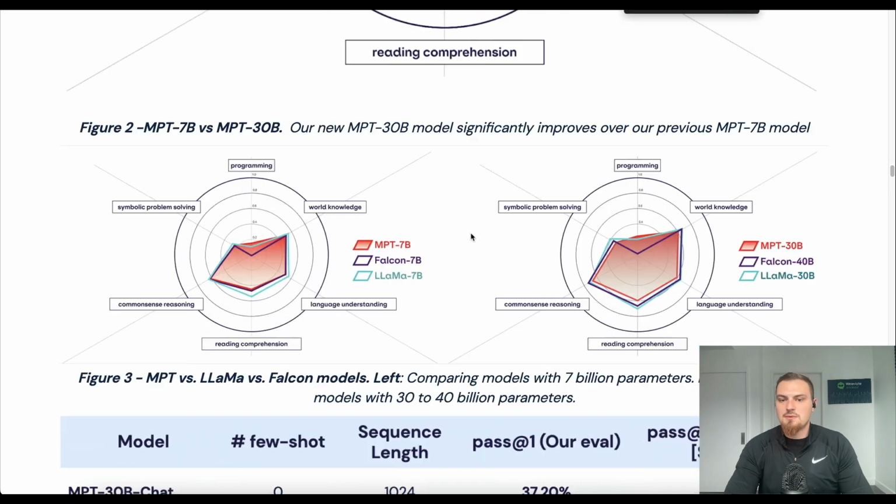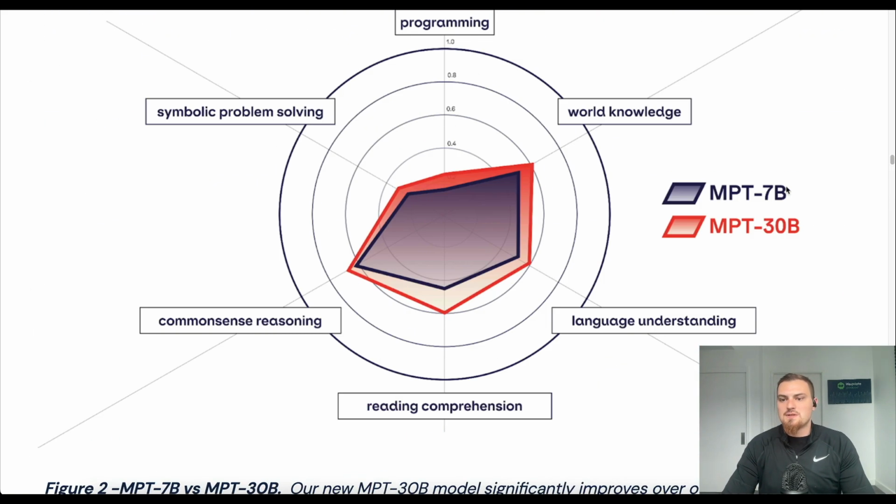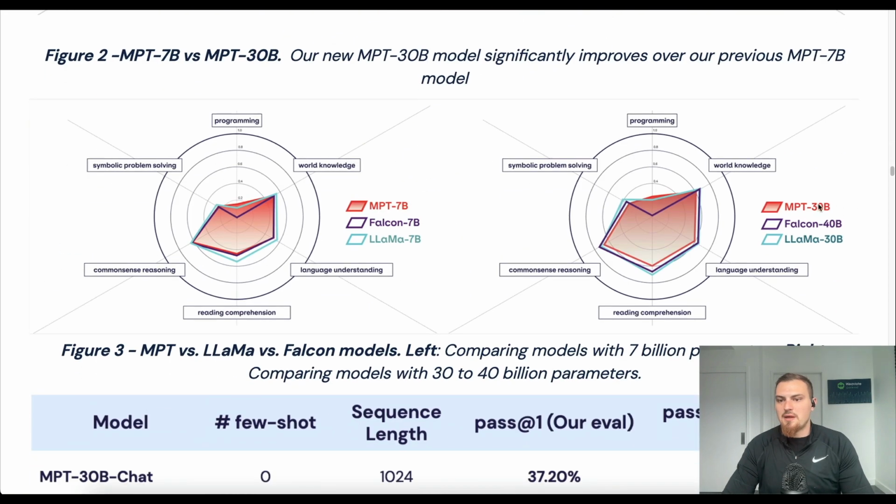Let me zoom in on this a bit. In addition to the comparison of 7 billion versus 30 billion, they also have MPT versus Falcon 40 billion, as well as Llama 30 billion. I'm not an expert on Falcon or Llama, honestly. What kind of licenses they have is another detail people probably care a lot about, like whether it's commercially licensed or not. With MPT 30 billion, they've open sourced the weights, and they also have all this infrastructure behind fine-tuning it. So I think it's interesting that it performs similarly. Maybe it's another bit of less is all you need, but performing about the same as Falcon and Llama is what I'm trying to get at. And then similarly with the 7 billion.